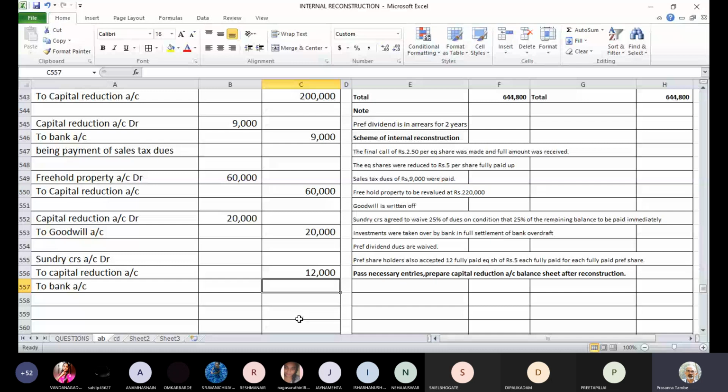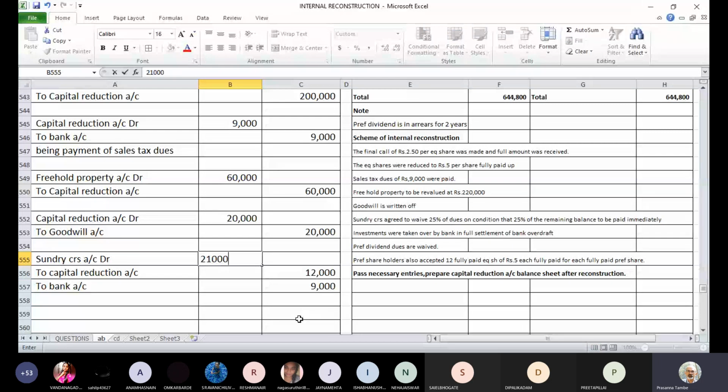Then it says on the condition that 25% of the remaining balance to be paid immediately. Now, what is the remaining balance? The remaining balance is 48,000 minus 12,000, that is 36,000. So 25% of this 36,000 you have to settle by way of a payment immediately. So actual payment will be 9,000 rupees. So total amount to be debited here is 21,000.